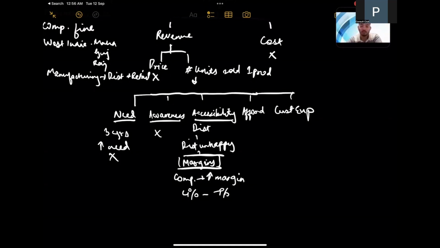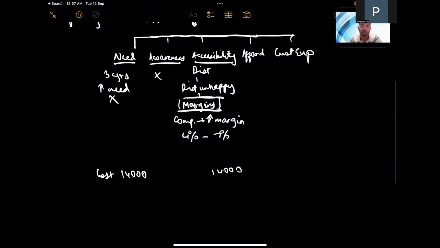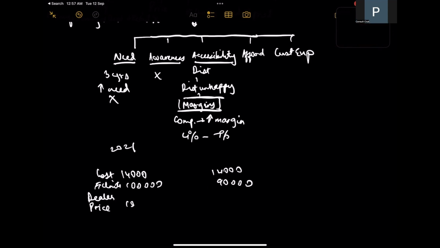Sure. So let's say that the cost to us, the company, for manufacturing each unit is 14,000 rupees, and that's constant across years. We've seen no inflation. But we have 2 years, and in the year 2021, we sold around a lakh units, and in 2023, we're selling 90,000 units. And also the price at which we were selling it to the dealer has remained constant at 18,000 rupees as well. Understood.